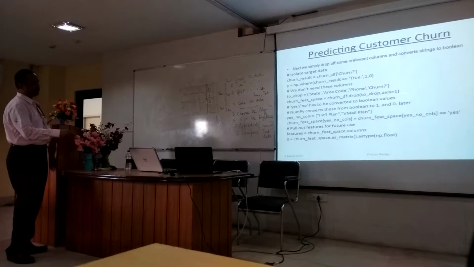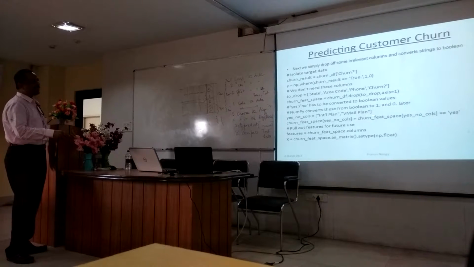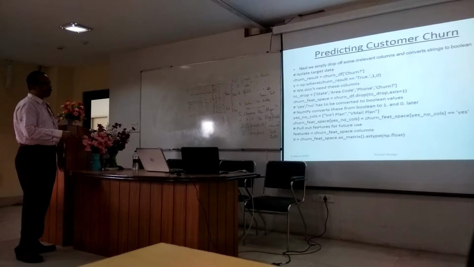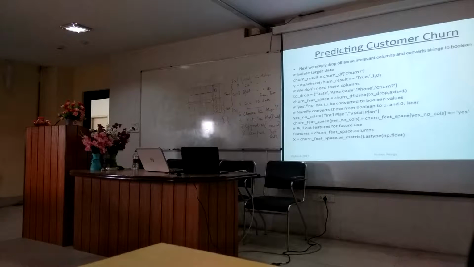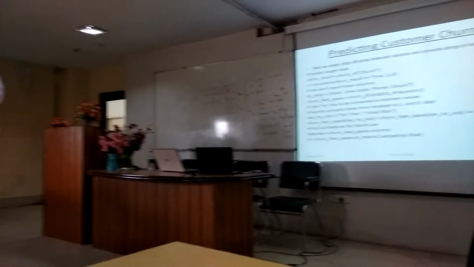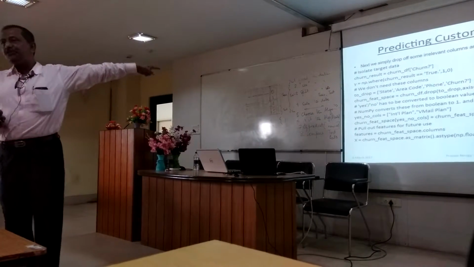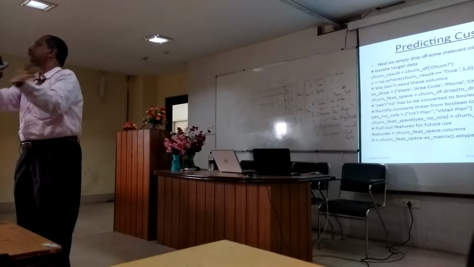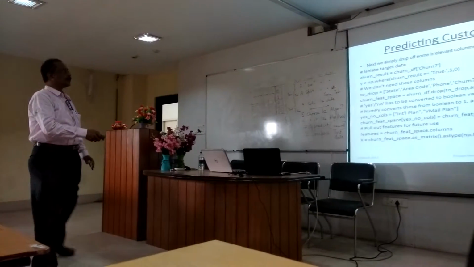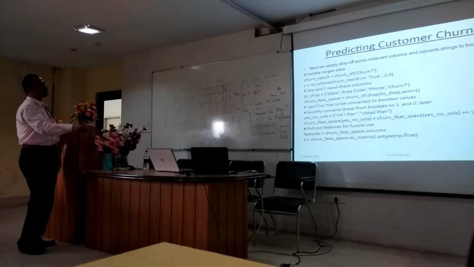And yes/no converted. So these are some of the columns that I am either keeping or removing. Pull out features for future use. This part only manipulates the data as per what we require. Now this will be different for each one of you, depending on what data you have and what you want to keep and what you want to throw off. But this is an exercise which has to be done.